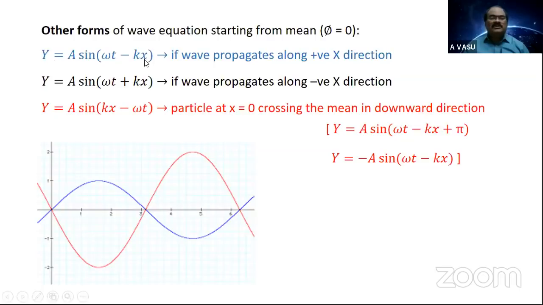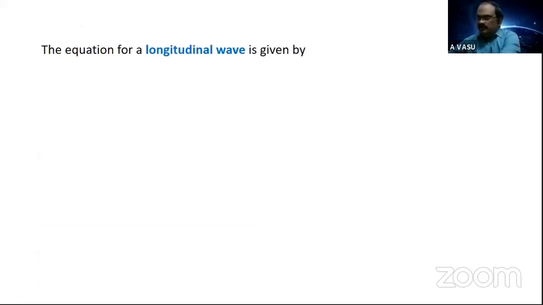If the direction of the wave and the direction of the particle vibration are perpendicular in different coordinates, like here x, here y, or here y, here x, or here x, here z, or here z, here y, then all such waves represent transverse waves. Now, think about what the equation for a longitudinal wave may be.